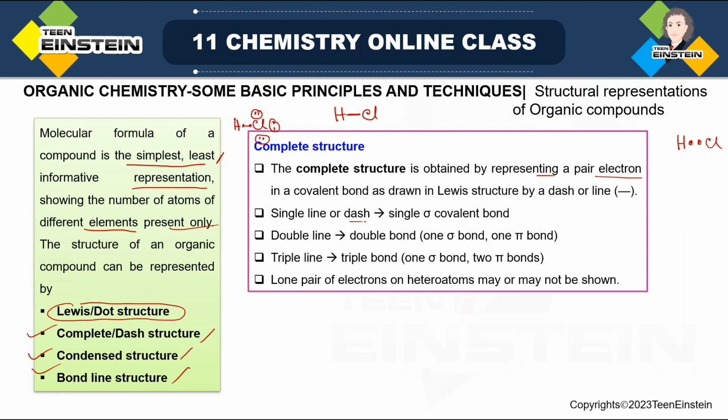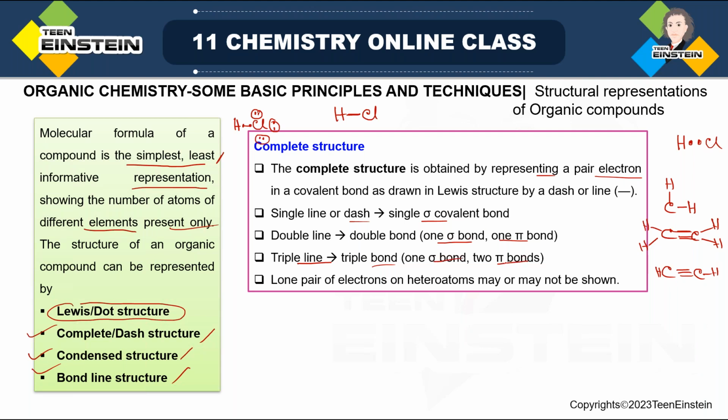So when this is a single line, it represents a single covalent bond. Just take the example of methane, where you have only single bonds. In methane, we have 4 carbon-hydrogen bonds. But if it is a double bond, which consists of 1 sigma and 1 pi, just take the example of ethylene. In this case there is a double bond, so we represent it with 2 parallel lines. And if it is a triple line, that means it is a triple bond, which we have also seen like this in ethyne. Now it is 1 sigma and 2 pi.